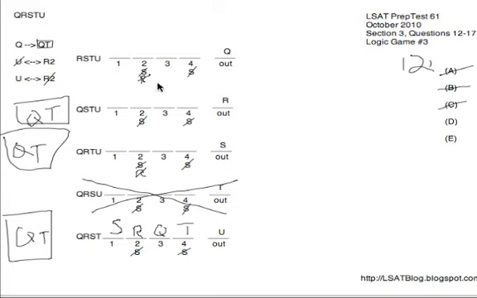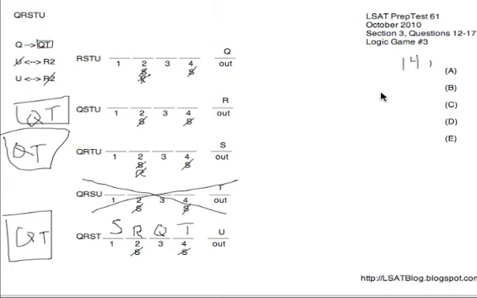So down to D and E, we could use the rule that when we do not have U, we have to have R on 2. Choice E lacks U, yet does not have R on 2, unacceptable, so E is gone, leaving D for number 12. Next, number 13, who has to be selected? Now, we knew that the T out diagram was invalid because we just couldn't make it work given the Q requiring QT rule. Therefore, T can never be out. It has to be in, so D is our answer for 13.